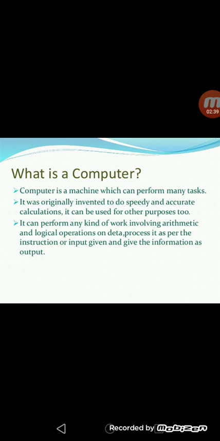The main purpose of inventing the computer is speed and accuracy of calculation. We can't do this as fast when compared with the computer, and it can also be used for other purposes. It performs many kinds of work involving arithmetic and logical operations on data. It processes per instruction or input given and gives the information as output. So it involves arithmetic and also logical operations. Okay.